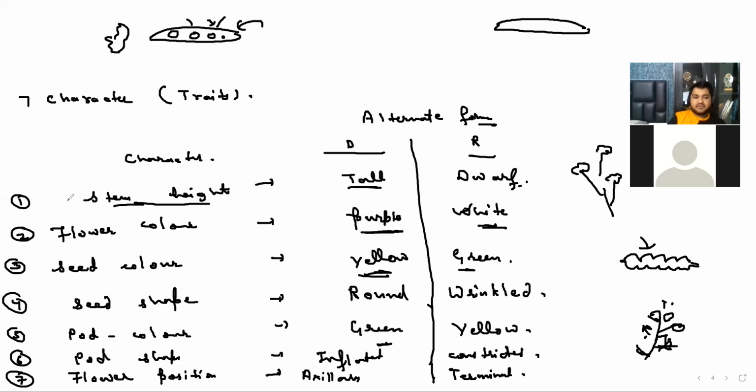Now we are going to conduct a cross. Firstly, I'm going to conduct a monohybrid cross. Monohybrid means out of these seven traits you are only considering one. Suppose I am taking the stem height. Within the stem height, how many characters are there?